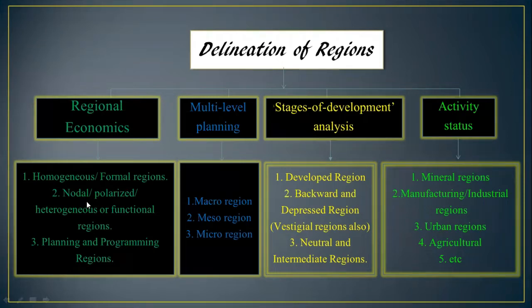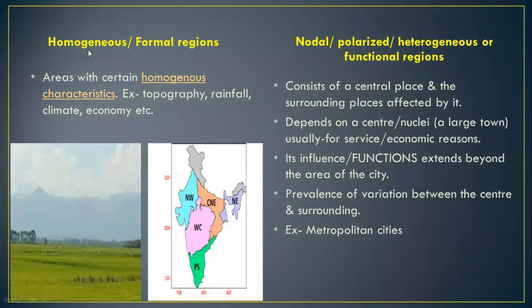First of all is the homogeneous region or the formal region. See this word, homogeneous. We all know the meaning of the word homogeneous. Formal regions or homogeneous regions are those regions which have homogeneous or similar characteristics. So we have some common characteristics. What might the common characteristics be? That may be physical characteristics or maybe cultural characteristics.